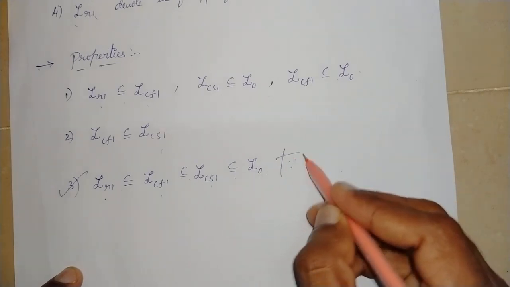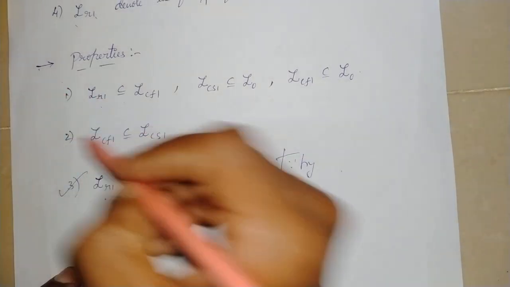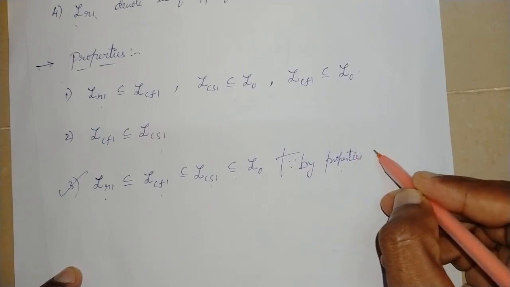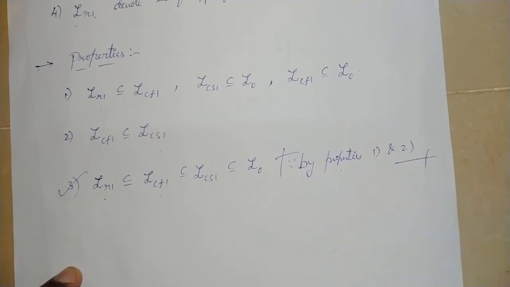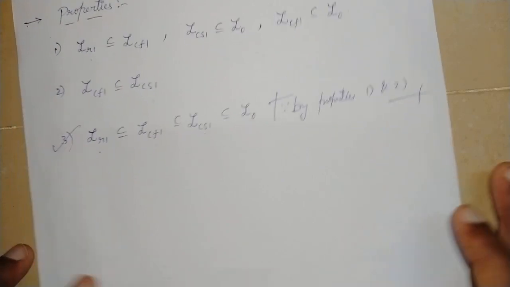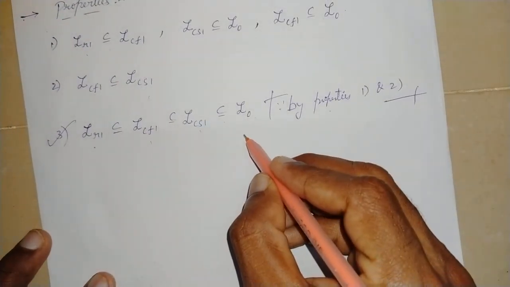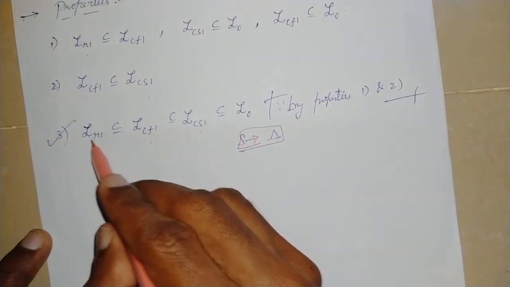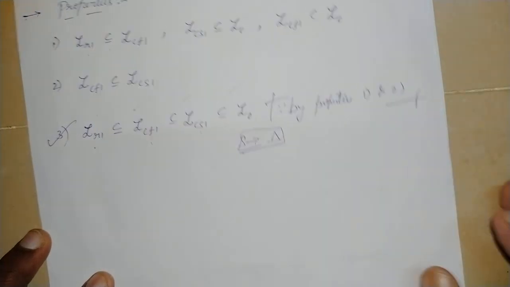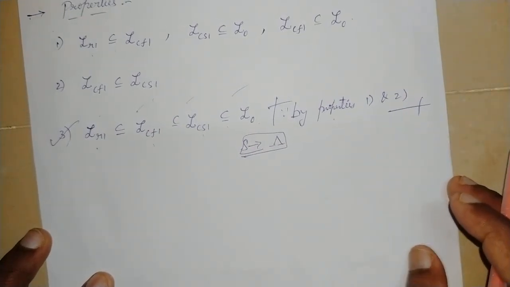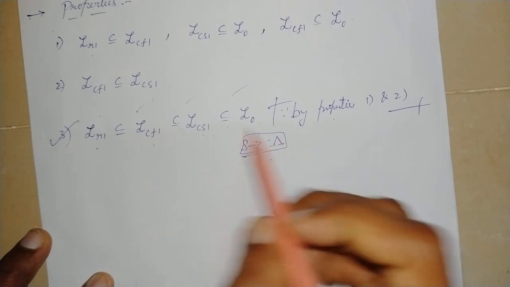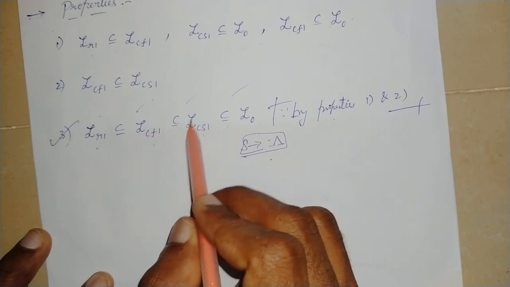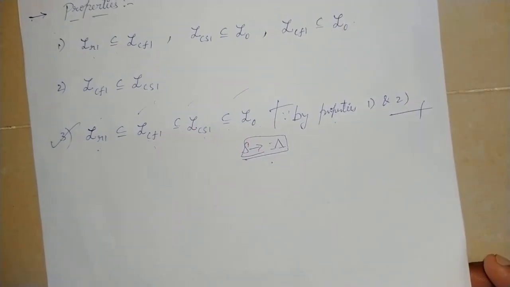So this is by properties 1 and 2. The best example is S replaced by the empty string, which belongs to all the languages. So in that case, LR is equals to LCF and is equals to LCS equals to L0.